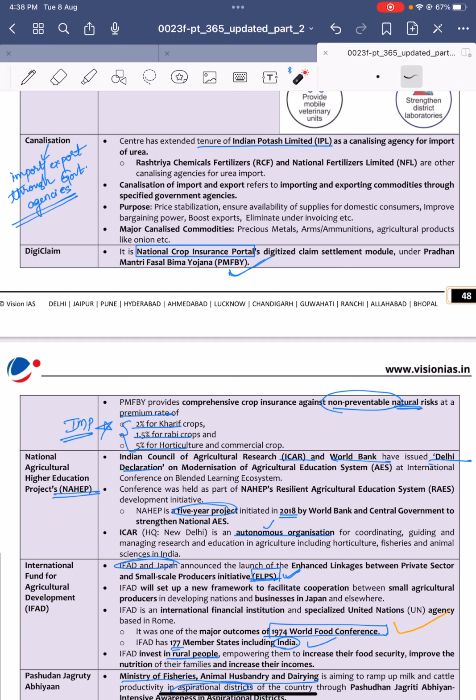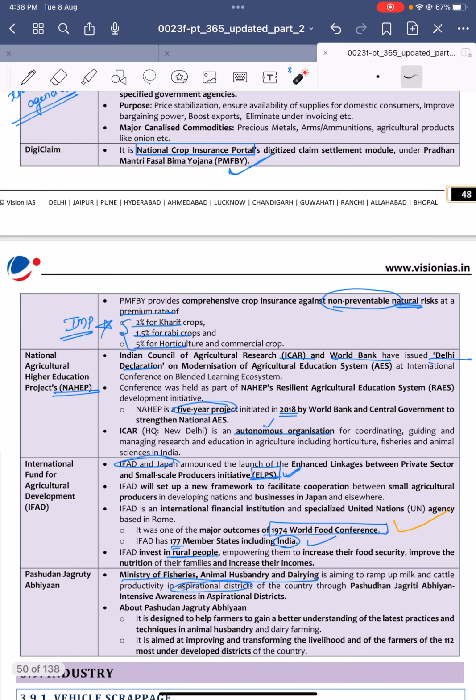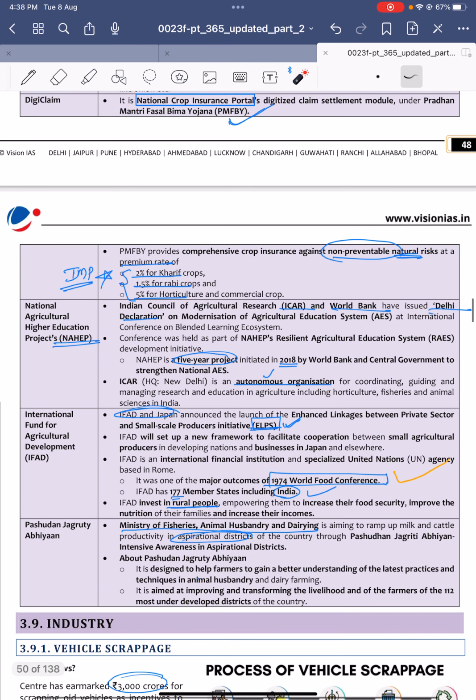This import is nothing but called canalizing. This IPL is nothing but supported by the government, right? It's a government body. Next, DigiClaim. DigiClaim is the National Crop Insurance Portal's digital claim settlement module under Pradhan Mantri Fasal Bima Yojana. So PMFBY's digitalized claim settlement portal is called DigiClaim.